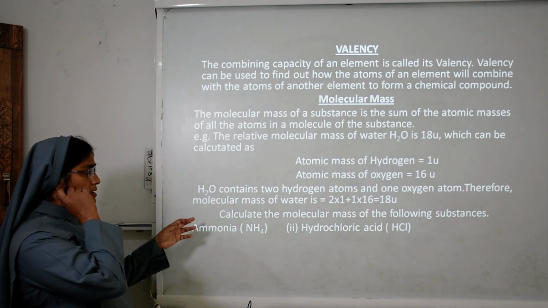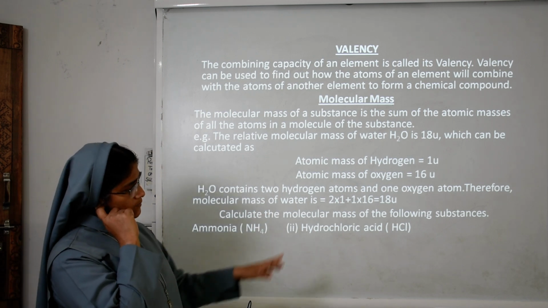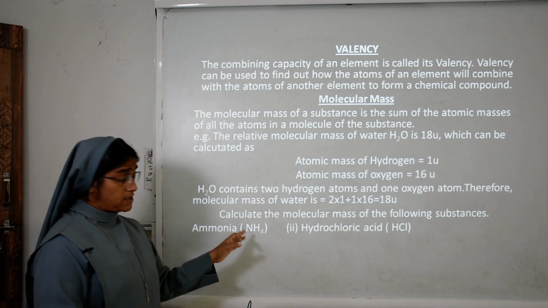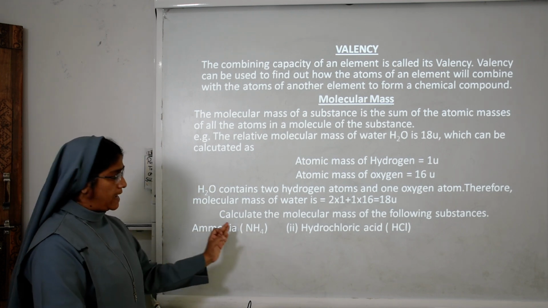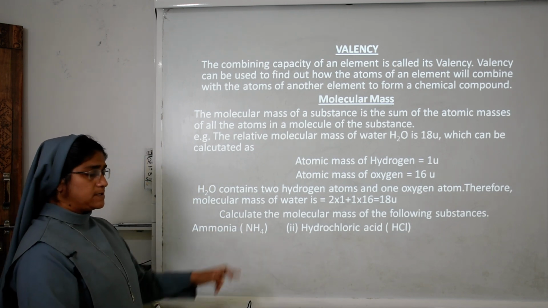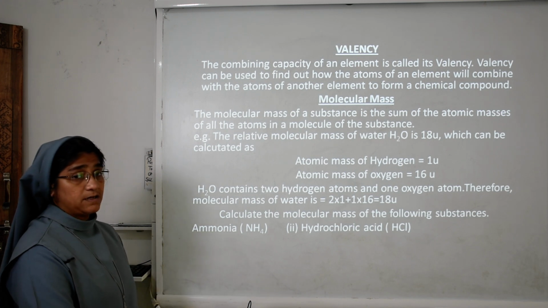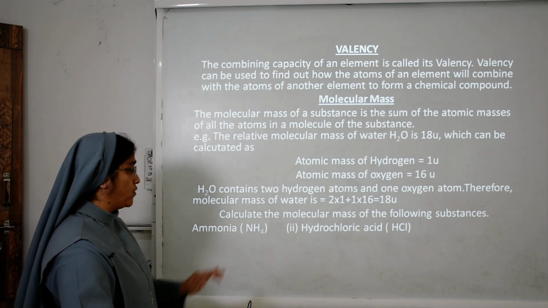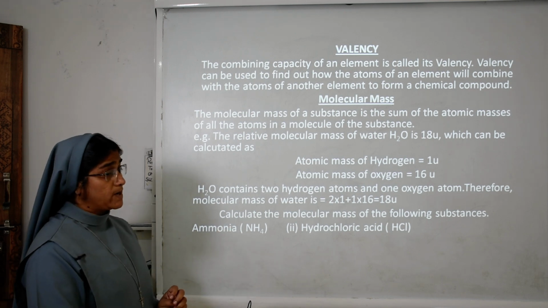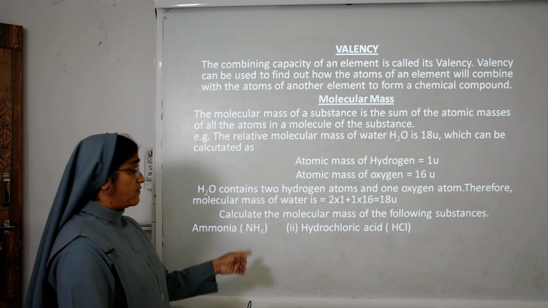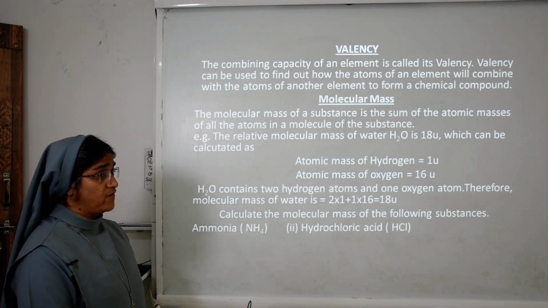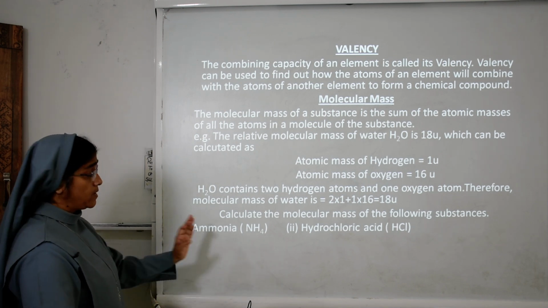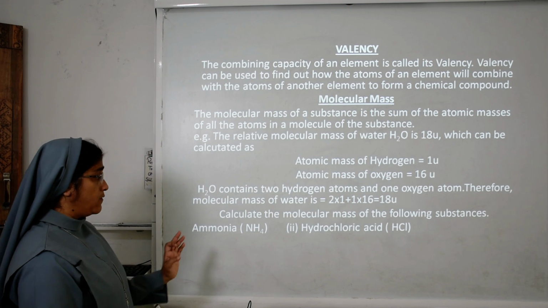Next, calculate the molecular mass of the following substance. What is the formula of ammonia? NH4. How many atoms are present in nitrogen? 1. How many atoms are present in hydrogen? 4. What is the atomic mass of nitrogen? 14. What is the atomic mass of hydrogen? 1. So how will we find the molecular mass of ammonia?